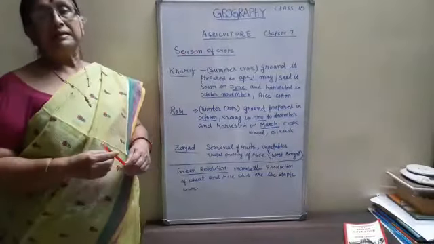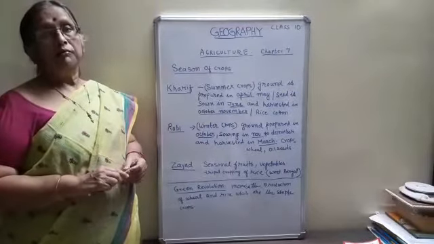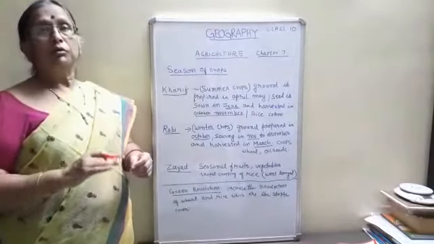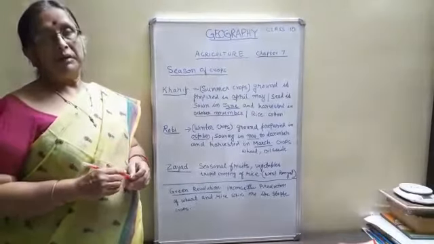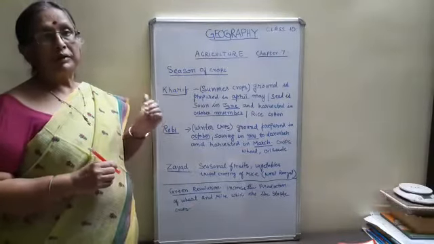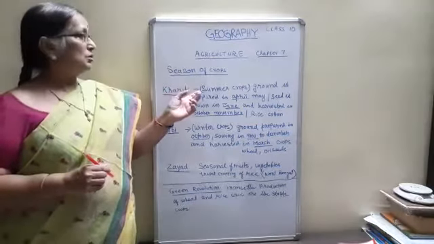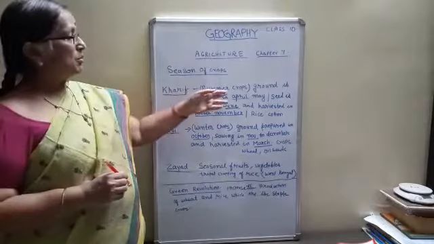There are 3 seasons in India where we grow crops. Now the 3 seasons are not according to what you have studied in the climate chapter. It is according to the cropping season. So the first season we call Kharif season. In Kharif it is the summer crop.